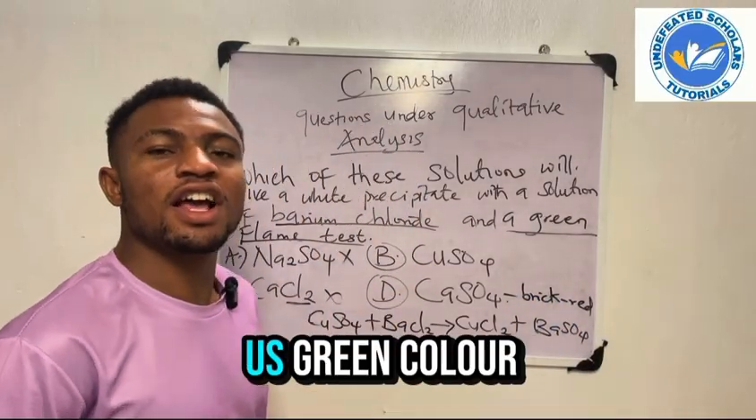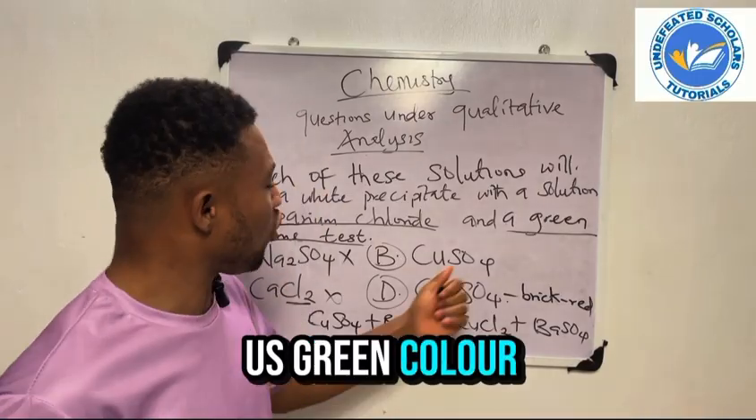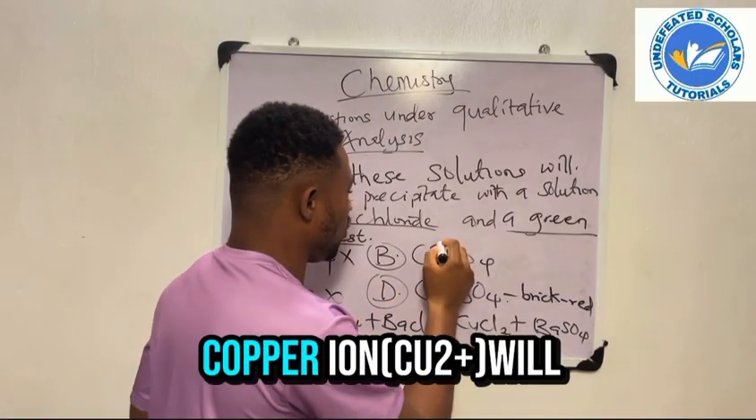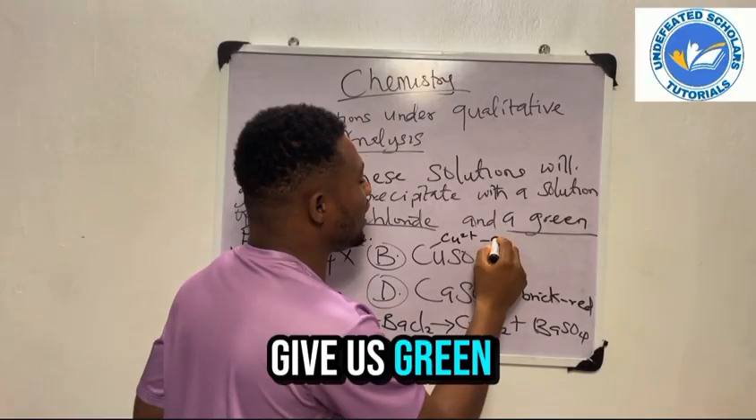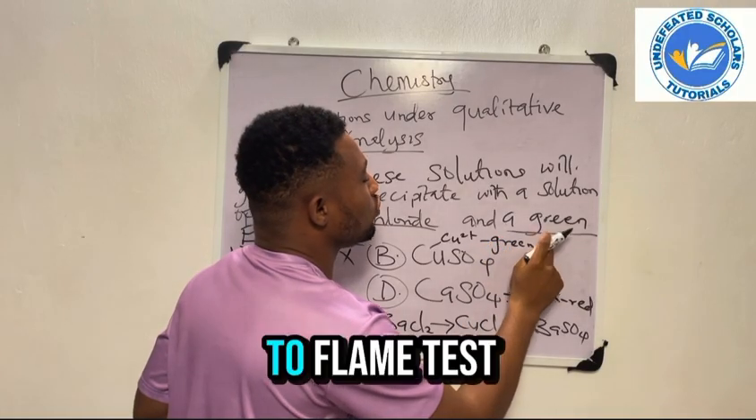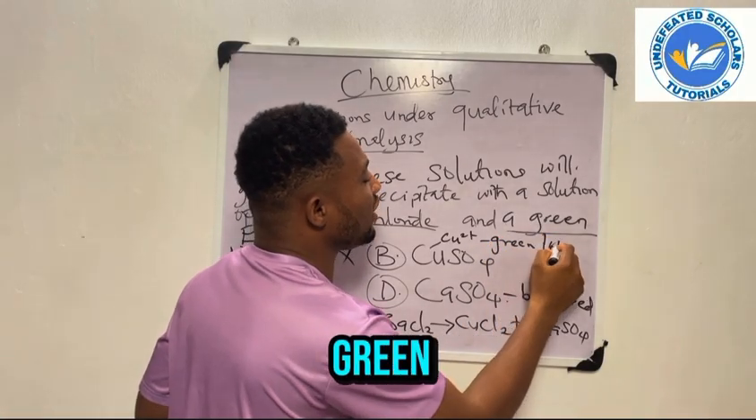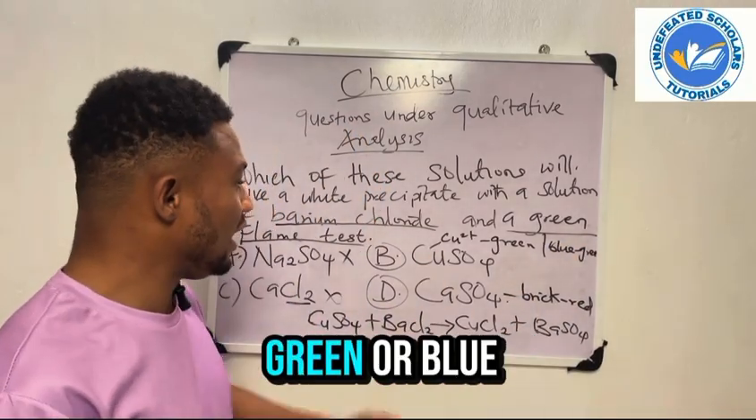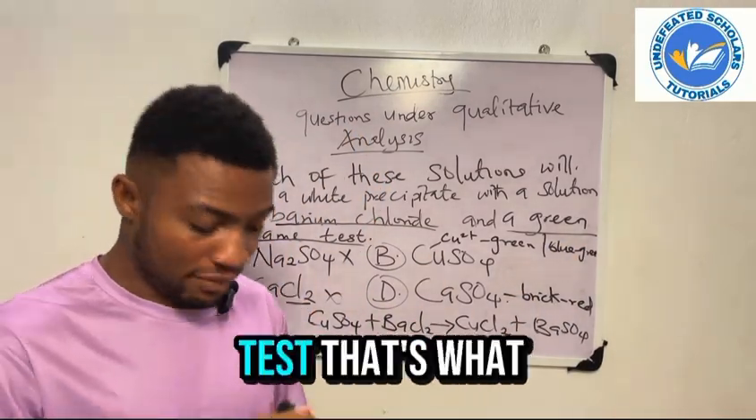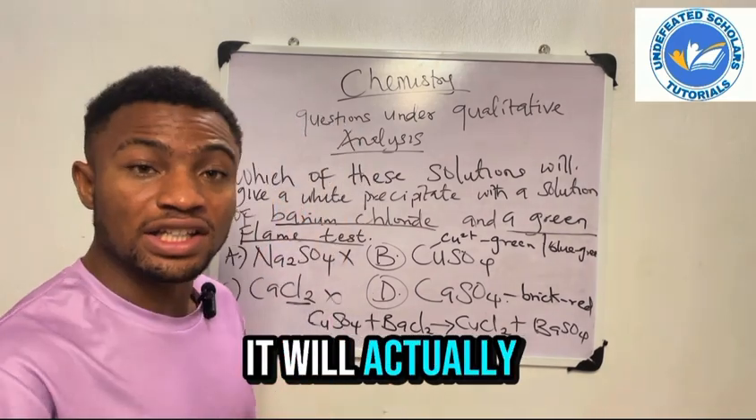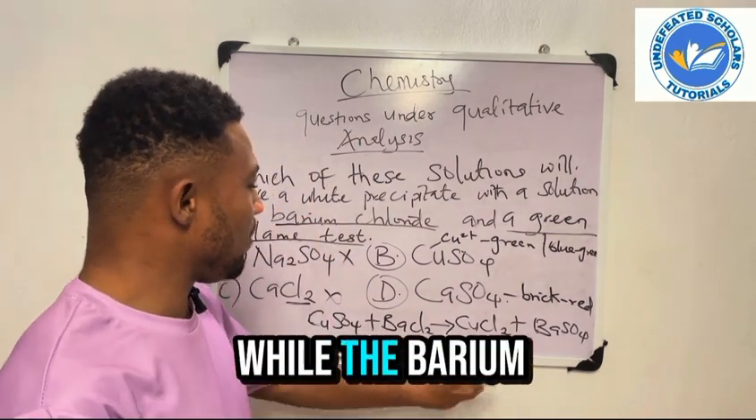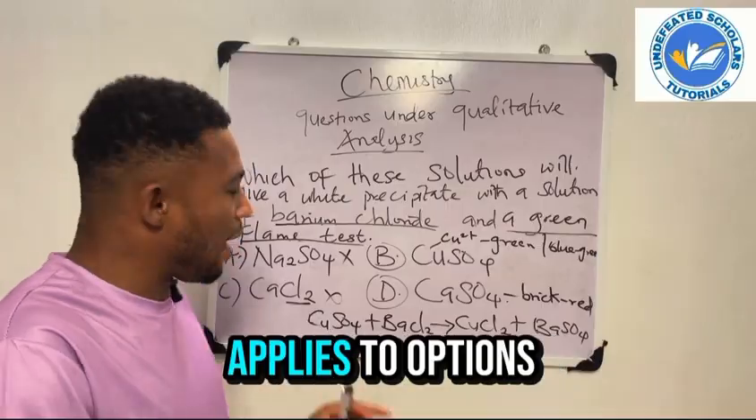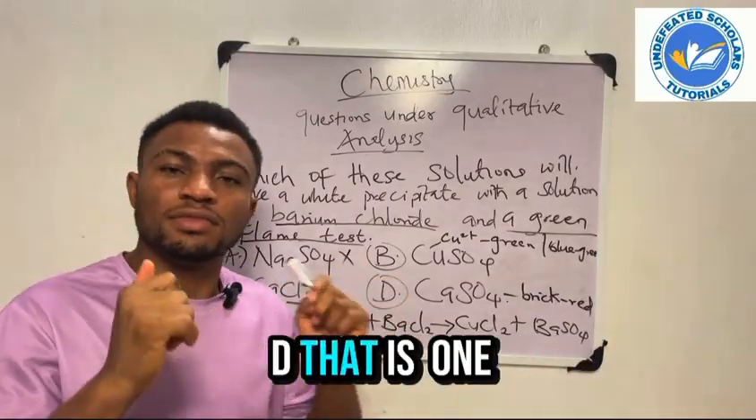This will give us green color. Copper ion will give us green to flame test, or blue green. I shall know green is there. Do you understand? Green or blue green to flame test. That's what it will actually give us. The barium sulfate applies to A, B, D. That's one thing you should know.